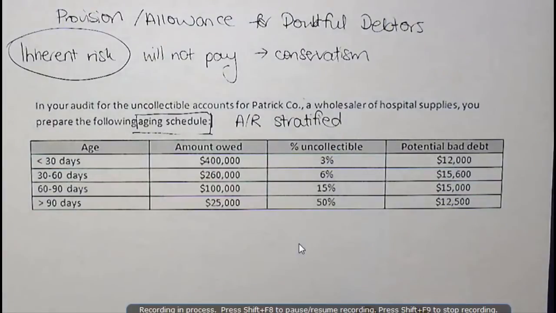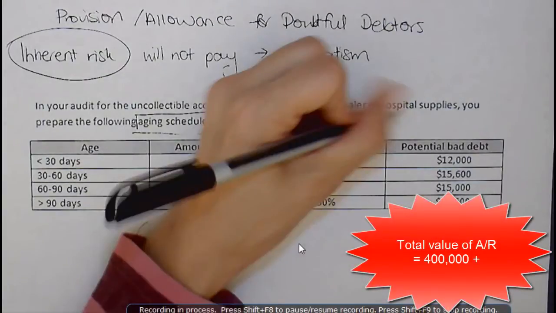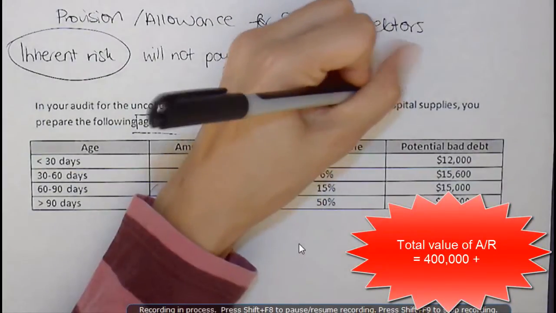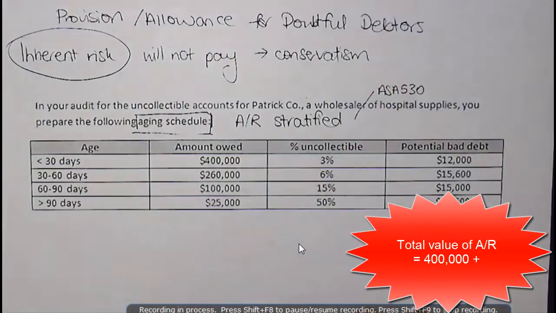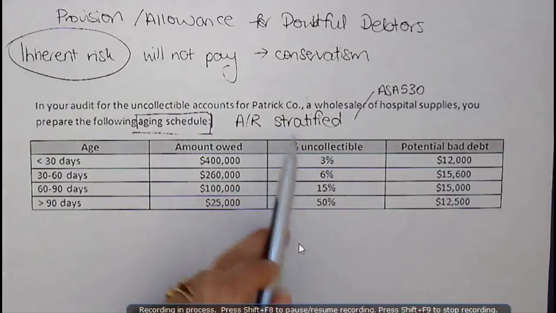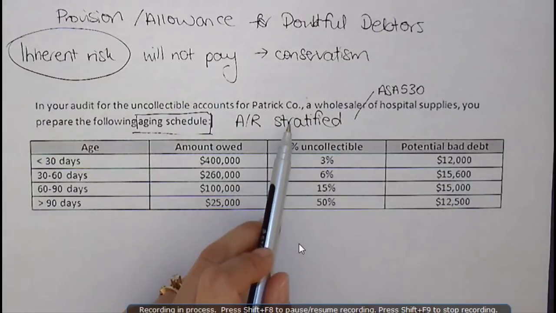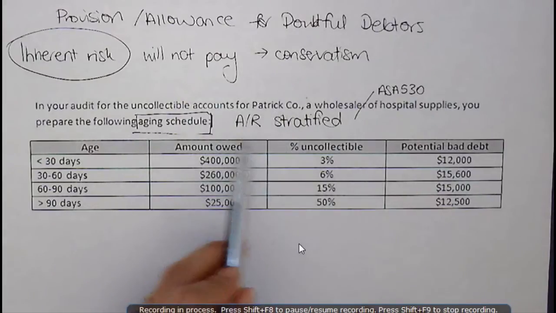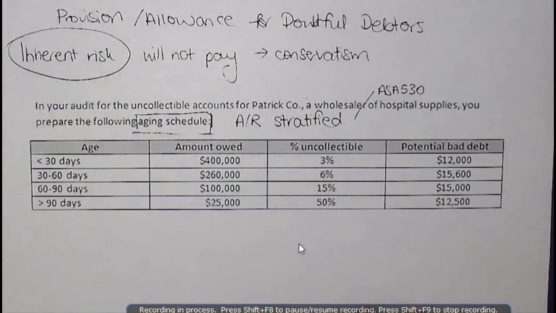So remember, go back and have a look at ASA 530 or ISA 530 for information on sampling. But stratification means that I simply take my entire accounts receivable balance and break it up into smaller segments so that I can investigate those more thoroughly.